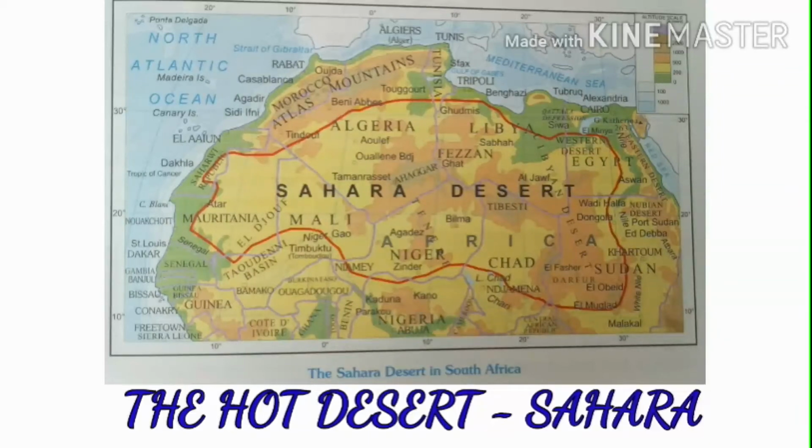In the east, it is bordered by the Red Sea, and the Atlantic Ocean lies on its western side. The countries bordering the Sahara Desert are Algeria, Libya, Egypt, Chad, Mali, Niger, Morocco, Sudan and Western Sahara.